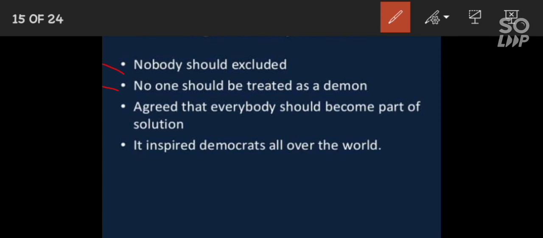They were considering us equal to dogs. At last both agreed, both means black and white people, that everybody should become part of the solution. It inspired democrats all over the world. Thus, they built a new South Africa, a South African constitution based on equality of all races, men and women.